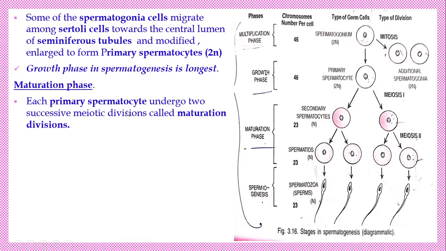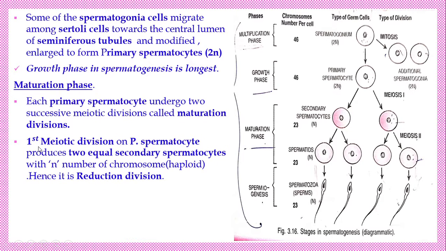Each primary spermatocyte undergoes two successive meiosis divisions called the maturation division. During the first meiotic division, the primary spermatocyte produces two equal secondary spermatocytes with n number of chromosomes, that is haploid. So this division is called the reduction division. Meiosis 1 is called the reduction division because the chromosome number is halved.